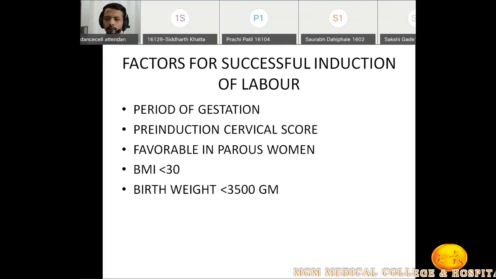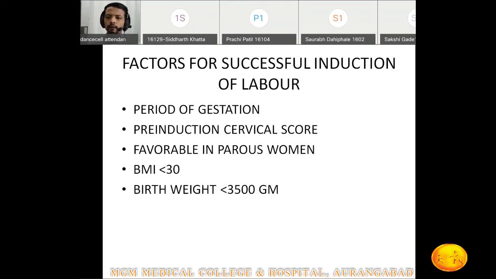The third one, who has crossed her expected date of delivery, the post-date patient, is more probably going to go into labor. That is how the success of induction depends upon the period of gestation.